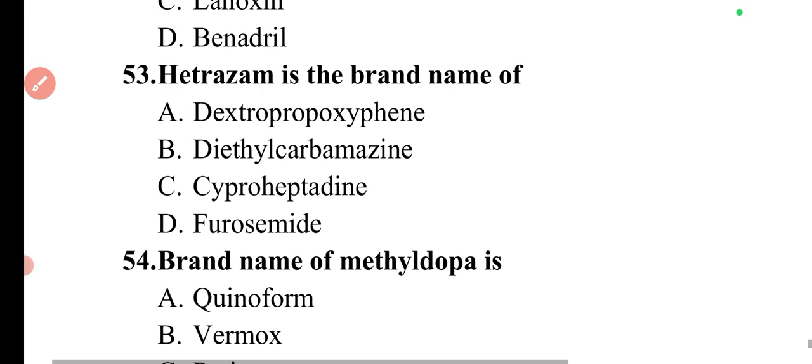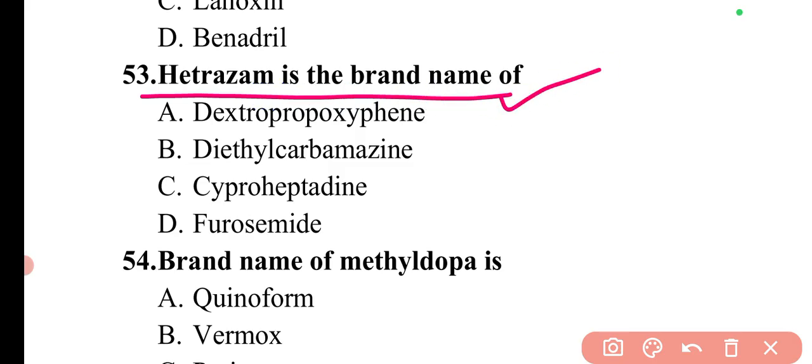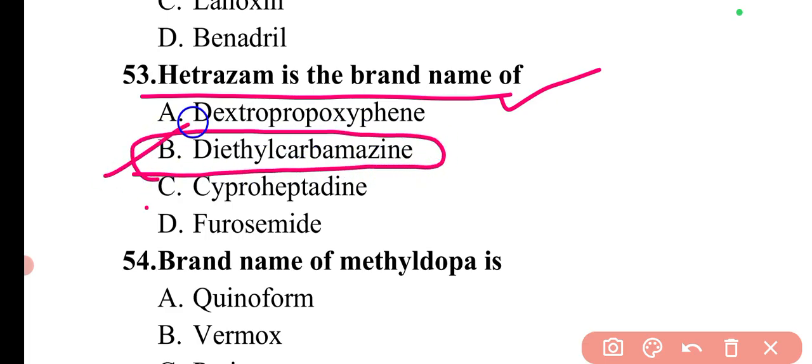Moving to next question. Next question is, Hetrazan is the brand name of. Hetrazan is also very important because it is a brand name of diethylcarbamazine, drug of choice for filariasis. So here option B will be the correct answer.